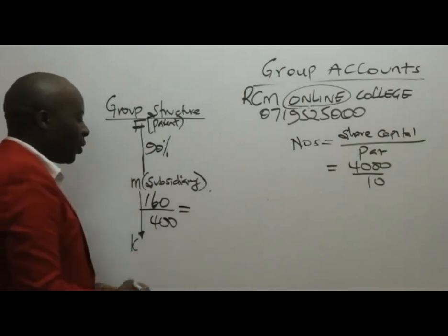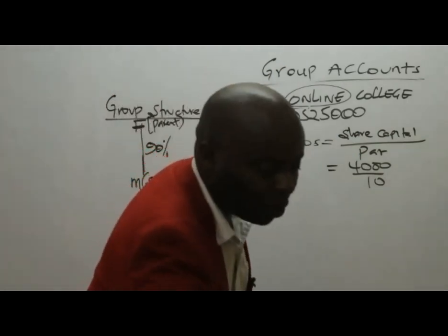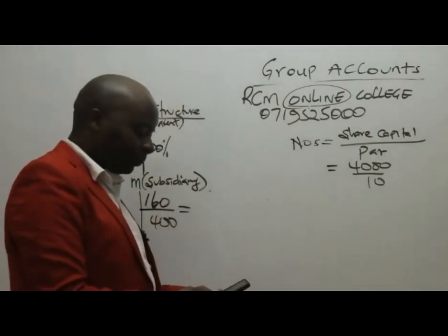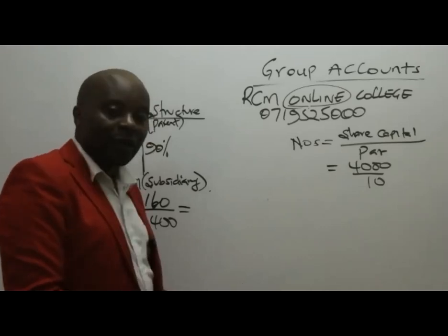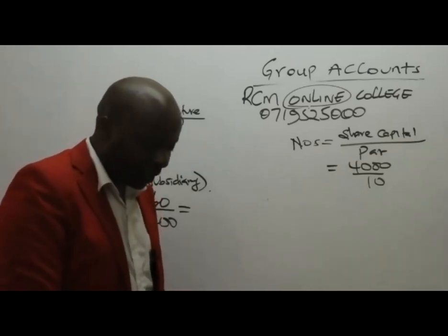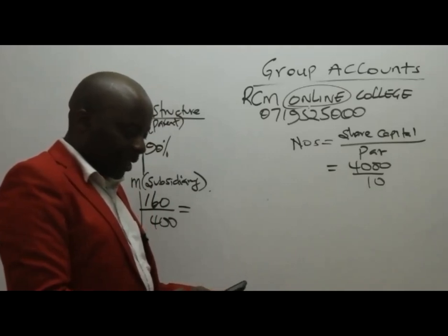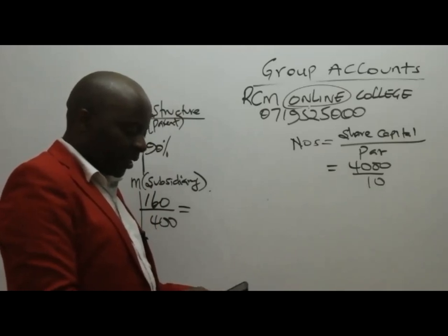So in this case, what is 160 divided by 400, and then you multiply this with 100 for purposes of changing this to a percentage. So at the end of the day, this is what we shall have. We have 160, divide this by 400, times 100, I'm getting 40%.